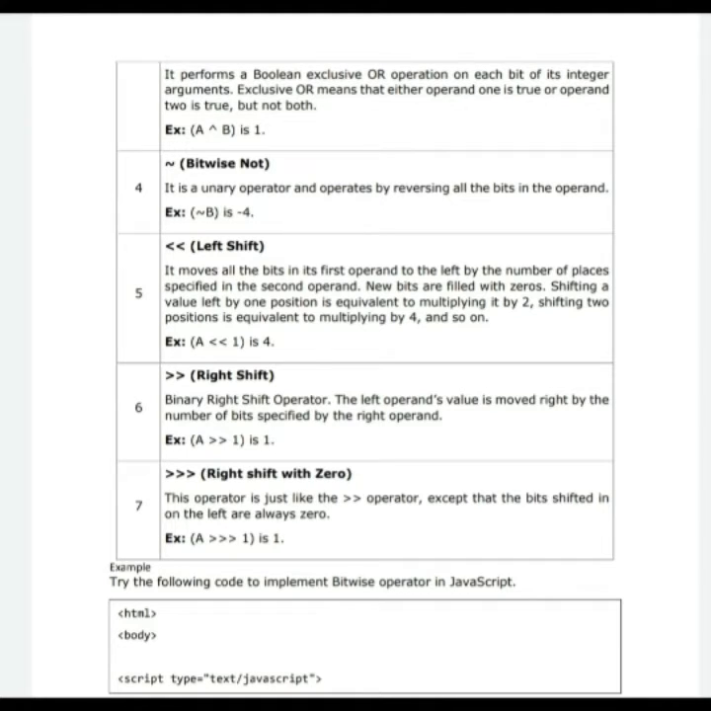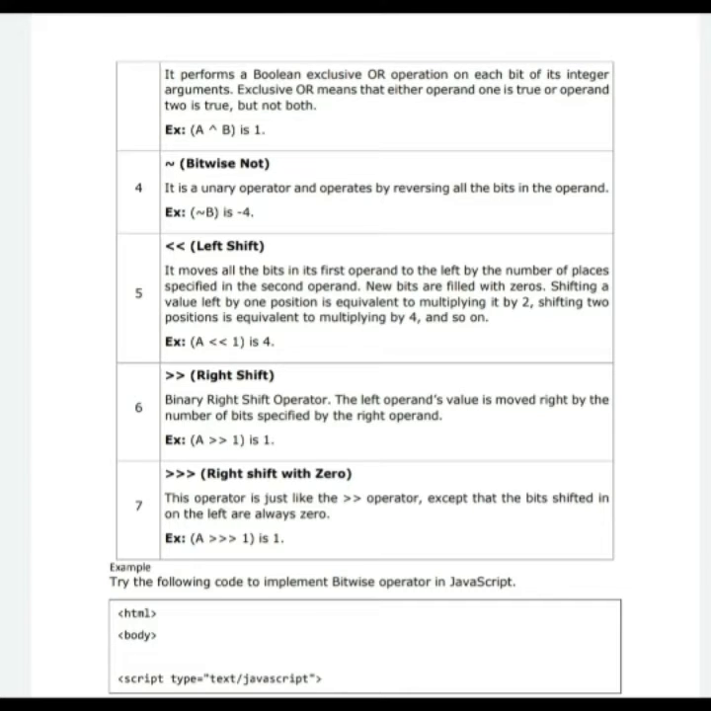Left shift moves all the bits in its first operand to the left by the number of places specified in the second operand. New bits are filled with zeros. Shifting a value left by one position is equivalent to multiplying it by 2. Shifting 2 positions is equivalent to multiplying by 4 and so on. For example, A left shift 1 will return 4. How this is performed, I will show you later in this class itself.